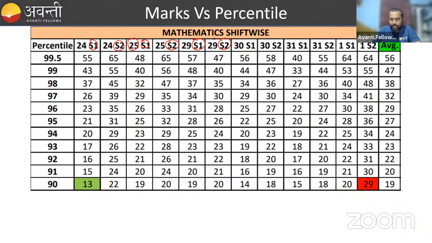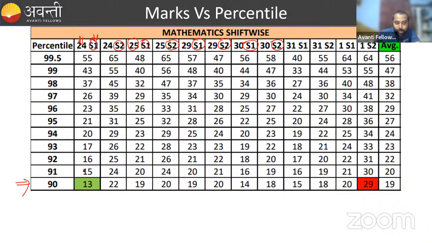I think it's an analysis of the 22 JEE Mains examinations. You can see on your screen the dates and shifts. So come to the last row of the table.